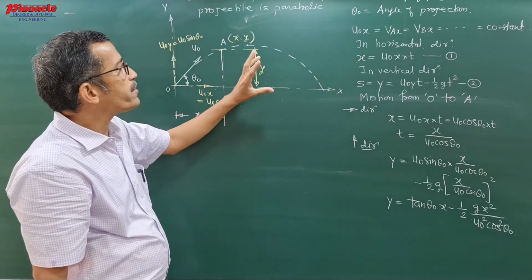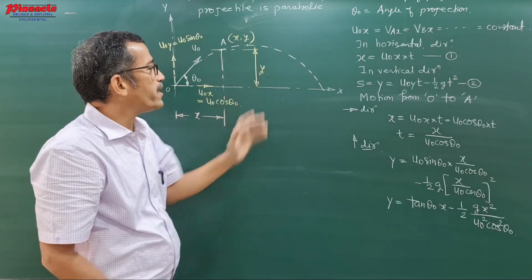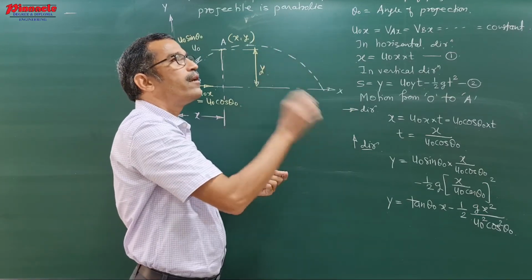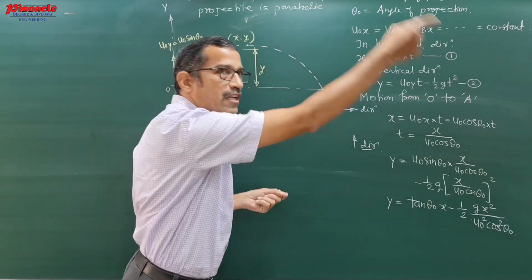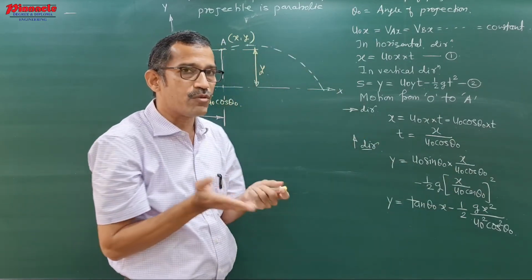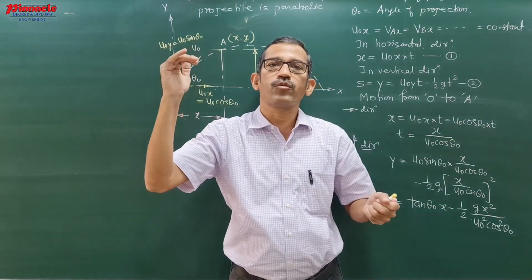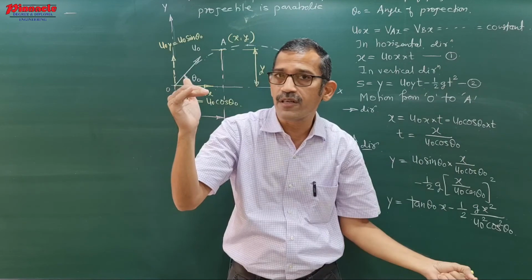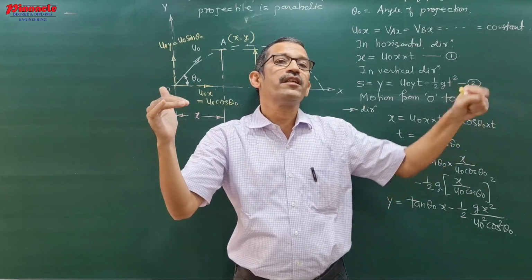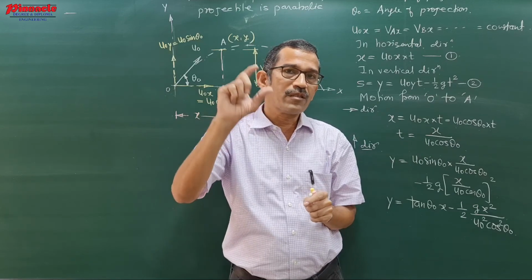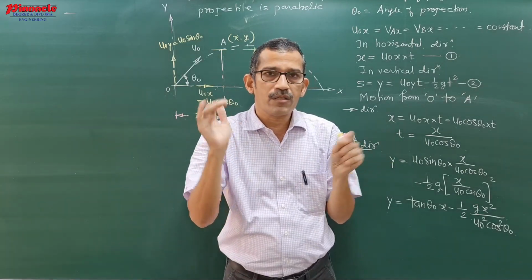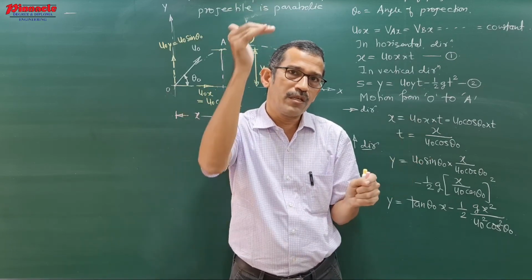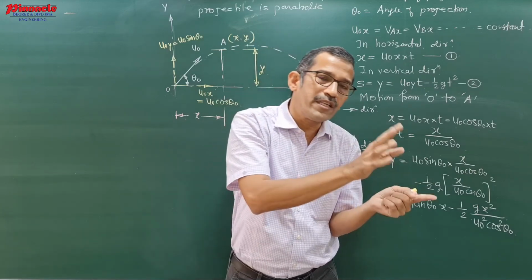Then we will see how to tackle problems where the motion does not always end on the same horizontal level. For example, if there is a hill and a stone is projected, it will strike the ground which is below the point of projection. So there will be problems where the location of the point of projection and where it strikes may be above the horizontal level, below it, or on the same level. When it is above or below, we will get some vertical distance. There are around 12-13 problems that we will cover, and we will study them in the next lecture.